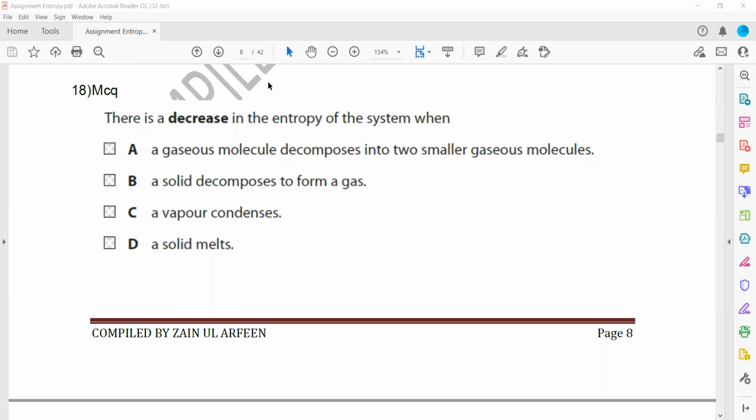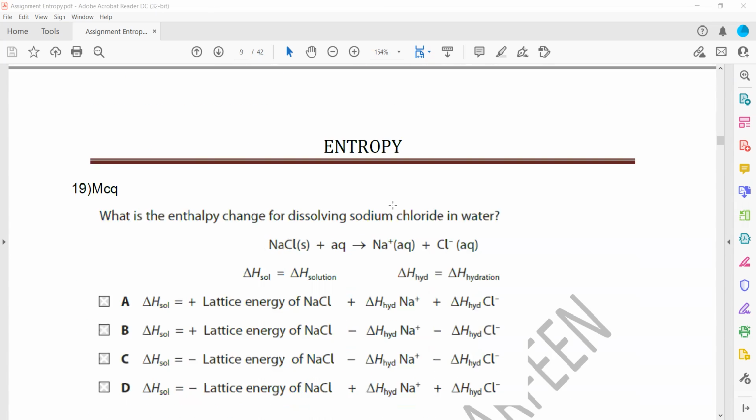In which case will the entropy of the system decrease? That is when the vapor condenses, because here gas is turning into liquid. A solid decomposing, so sublimation. Gaseous molecules decompose into smaller ones, so the number of molecules increases, and entropy increases. But a solid melts, so solid turns into a liquid. But in C, the entropy has decreased as the particles have a more regular arrangement, compared to that of gas.